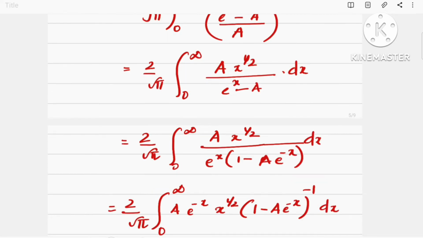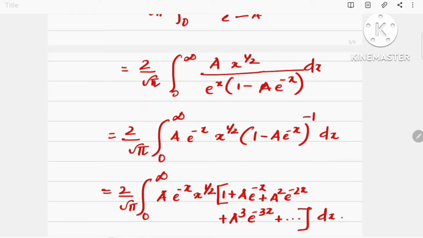In the next step, take e raised to x common outside of that relation, and we obtain 2 by root π integral 0 to infinity a x raised to half divided by e raised to x common. Then the first term becomes 1 minus a e raised to minus x. When we take e raised to x outside from the second term, we get another e raised to minus x, and hence the expression reduces to the form 2 by root π integral 0 to infinity a x raised to half divided by e raised to x into 1 minus a e raised to minus x dx.